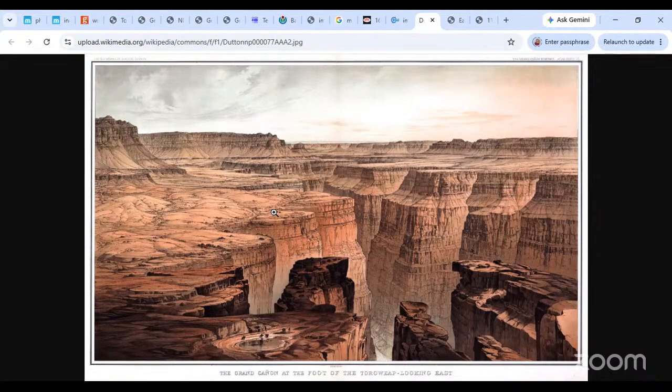नहीं नहीं, इन्होंने बताया है. उन्होंने बोला है "The Grand Canyon at the foot of the Toroweap, looking east." Good heavens, whatever that means. I couldn't make out what the last word, Toroweap, is.